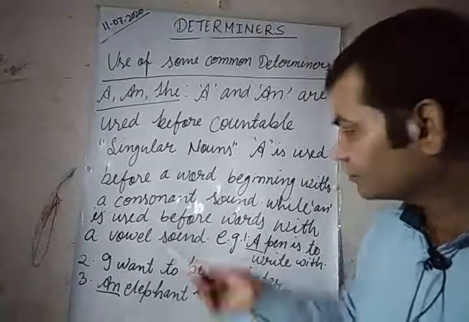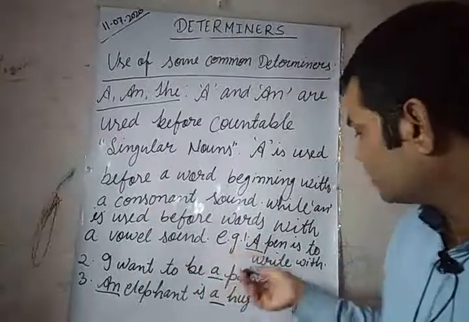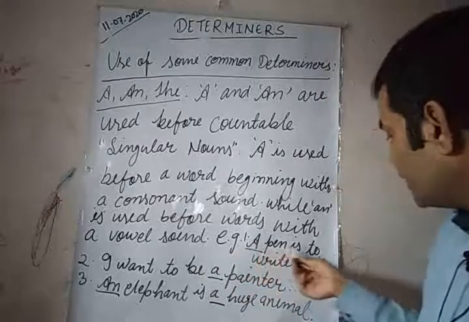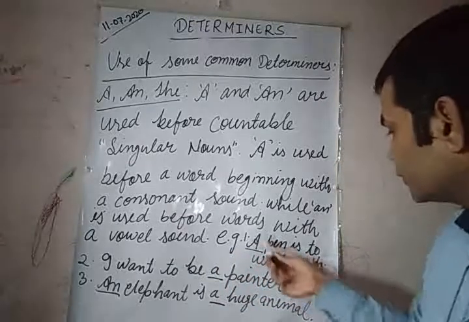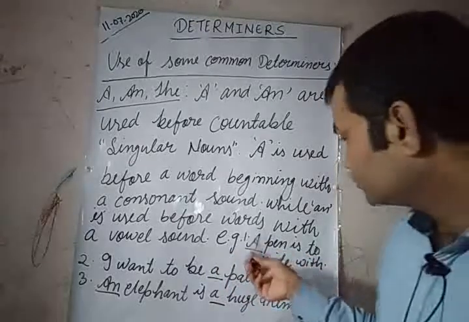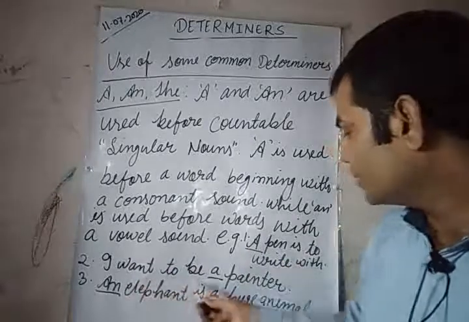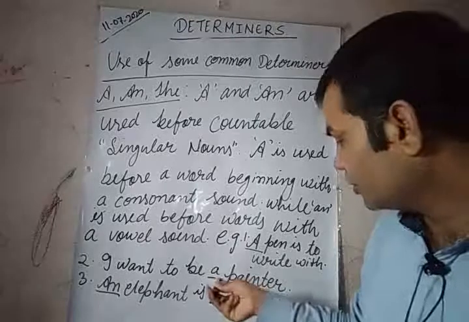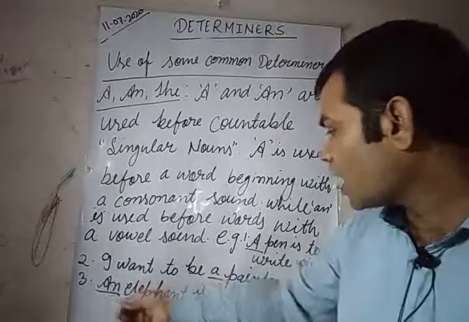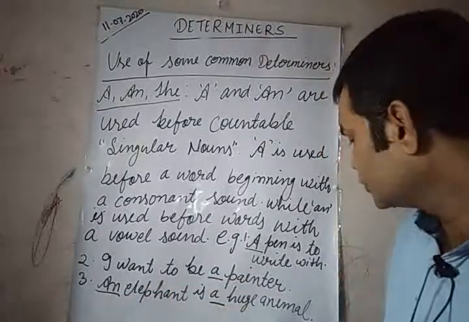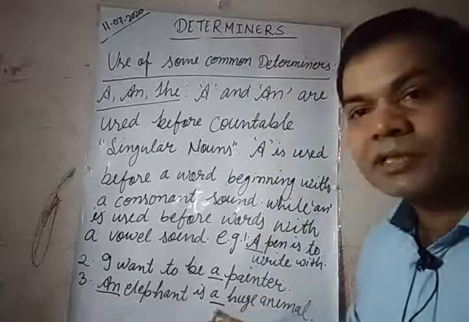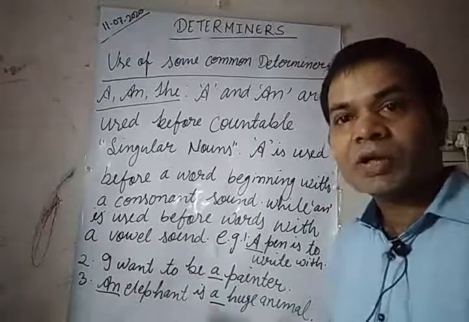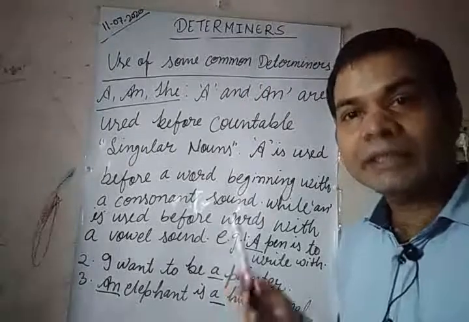Okay, examples: a pen is to write with. I want to be a painter, article a. An elephant is a huge animal. Okay students, so articles a and the also come under determiners.